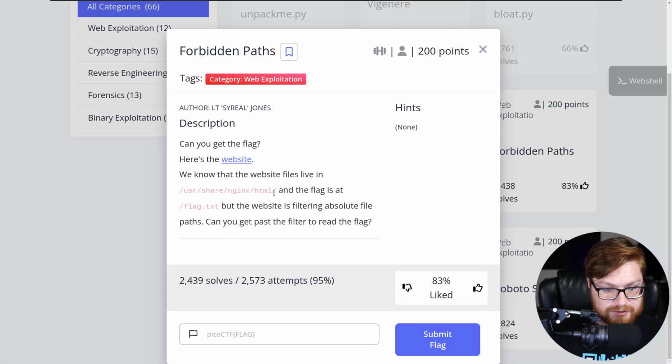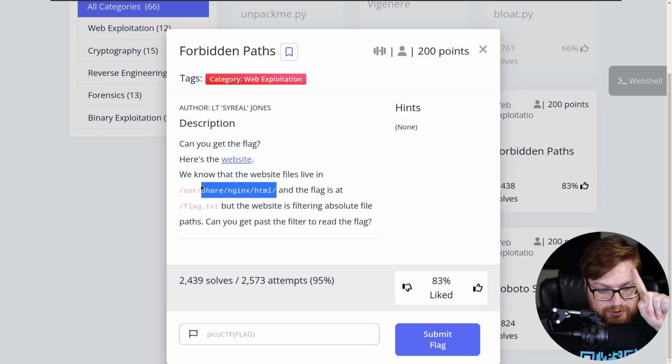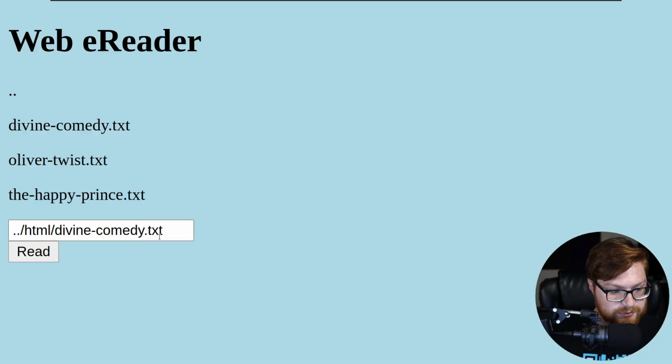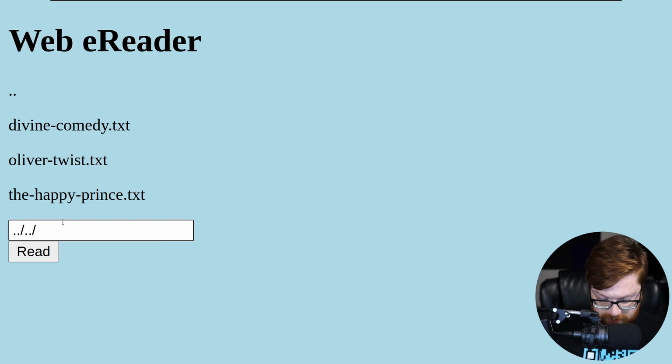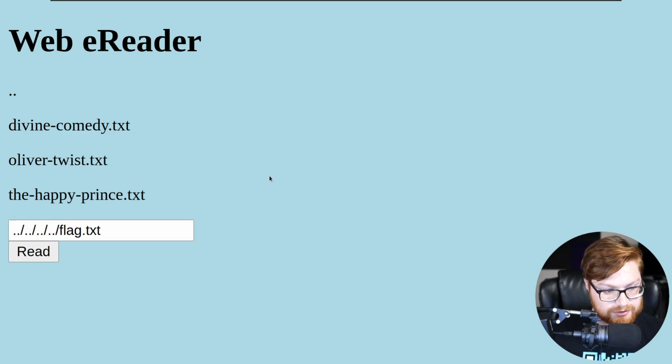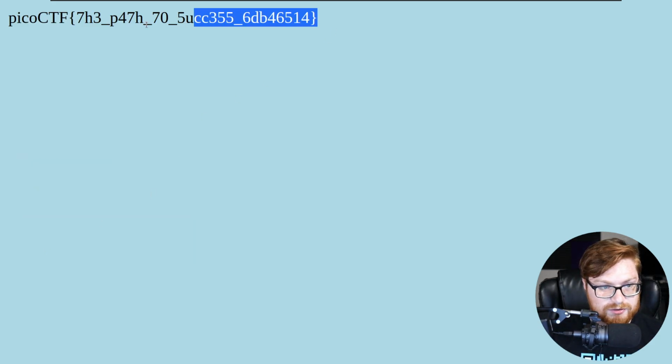Now, noting that we are in one directory, HTML, we have to climb up that once, and another for nginx, that's 2, user and share, sorry, that's 3, and then that's 4 for user. So we need 4 sets of parent directory climbing. That's 1, 2, 3, 4, and now we are presumably in the root directory, and we could access the flag.txt that would have been present in the absolute path /flag.txt, but we are just accessing it relatively in a relative path. Let's see if we can read this, and we certainly can.